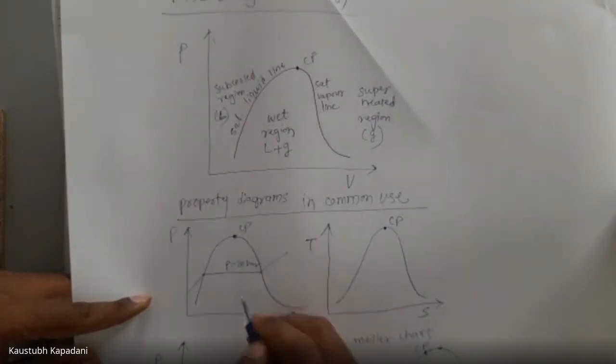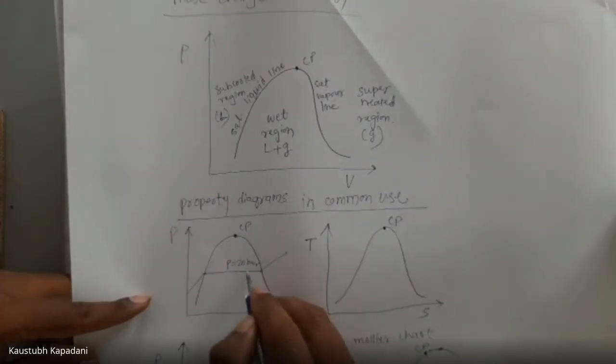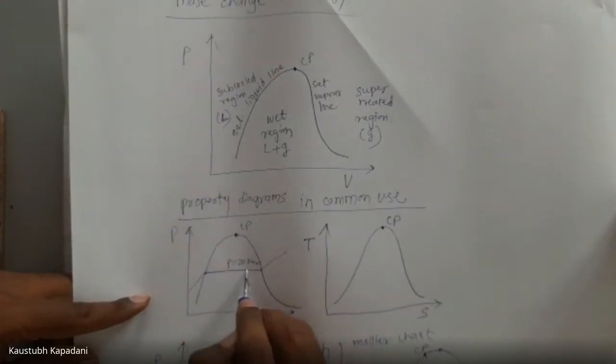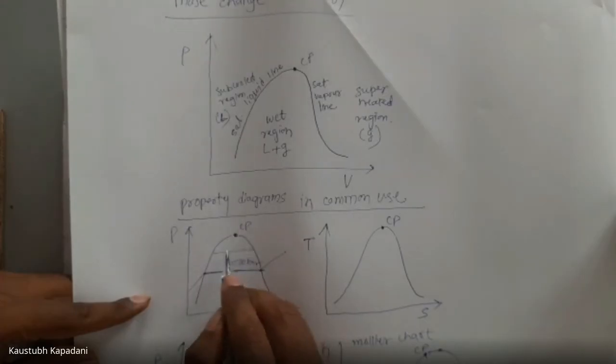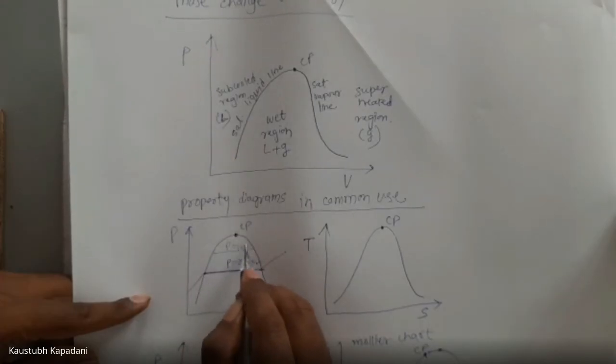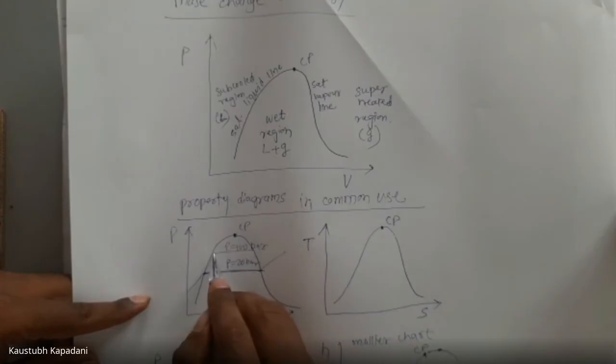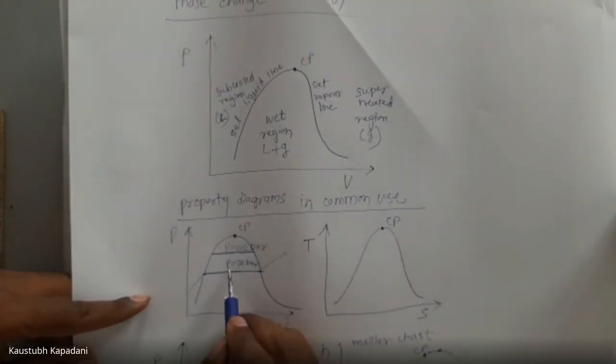Okay, this is 20 bar pressure. So at 20 bar, how much HFG is required? This much HFG is required, right? If pressure is, let's say, 100 bar, how much HFG is required? This much HFG is required. Now see, when pressure is 20 bar, this much HFG is required. When pressure is 100 bar, this much HFG is required.